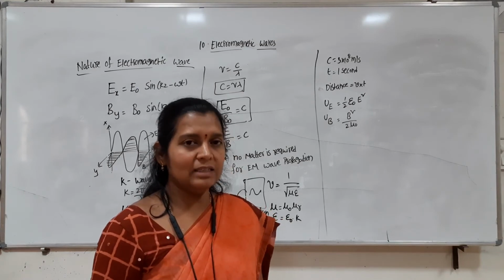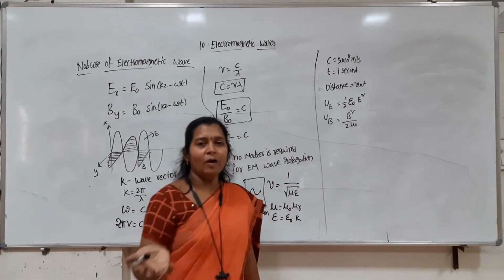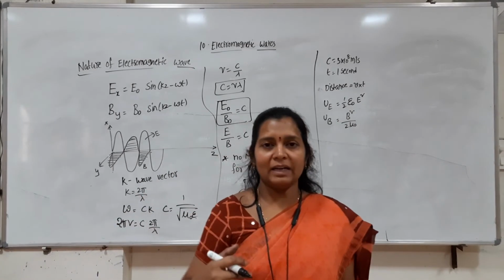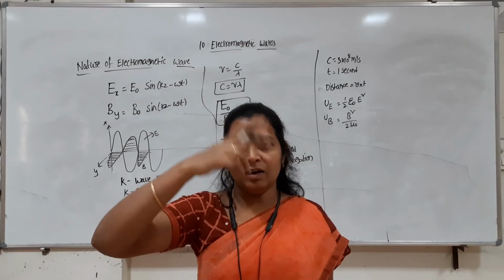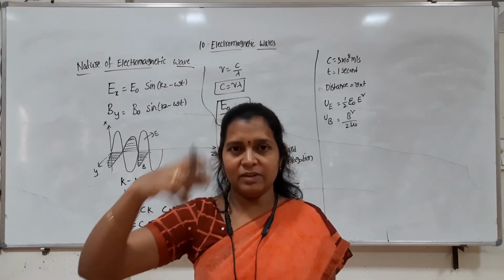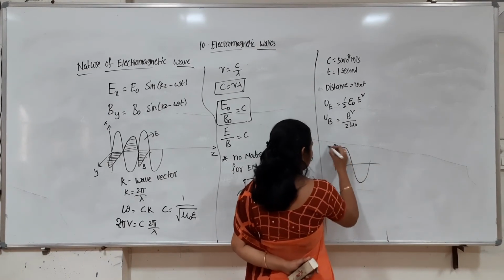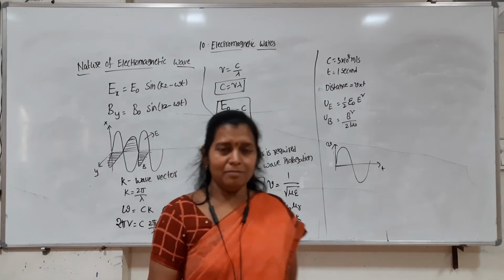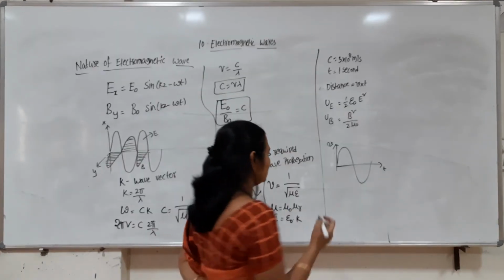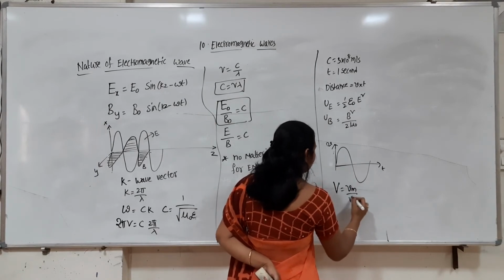So in that case, instead of having these formulas, we have to take the electric field and magnetic field as RMS values. We said in AC currents, if the voltage is changing with time, we consider the RMS voltage. What is RMS voltage? The RMS voltage is nothing but the peak value divided by root 2.